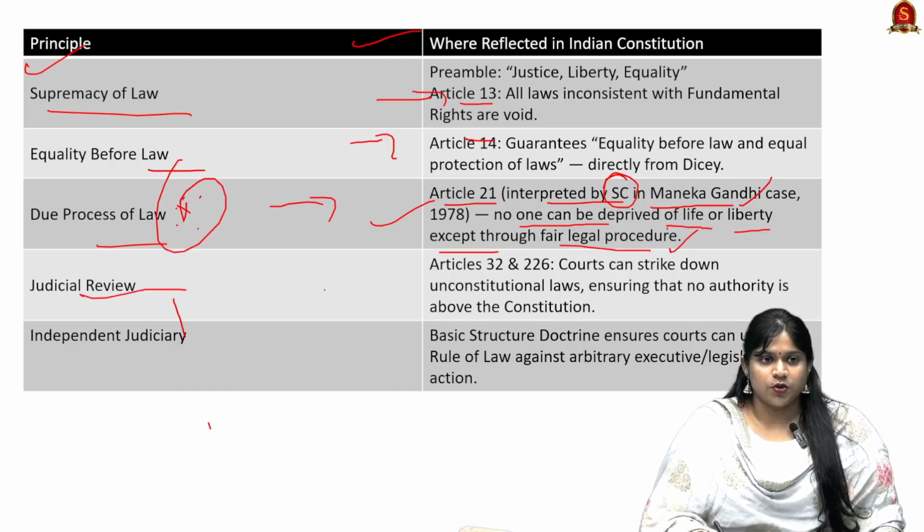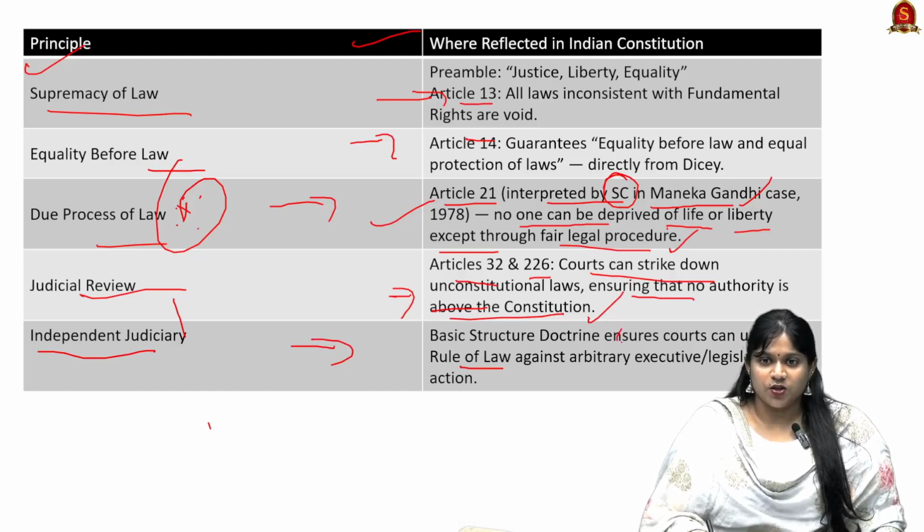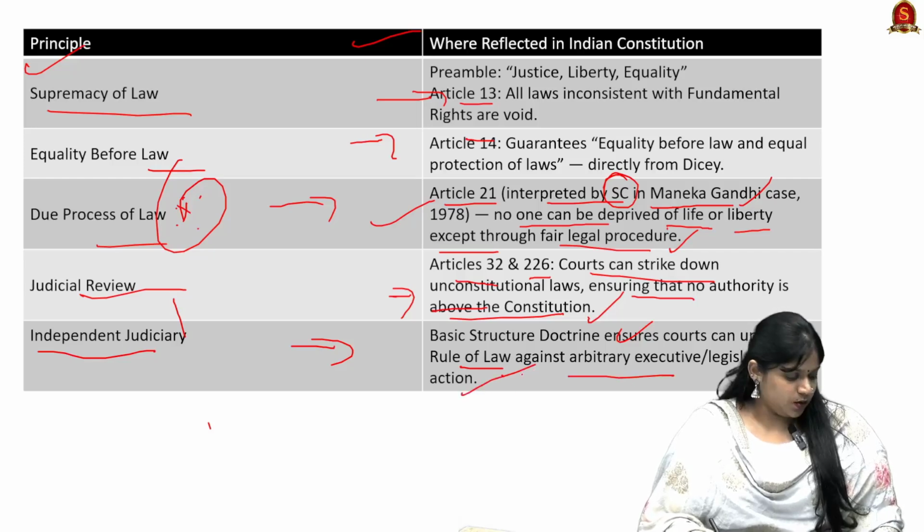And next is judicial review under Articles 32 and 226. Here courts can strike down unconstitutional laws, ensuring that no authority is above the Constitution. And looking into the independent judiciary, here the basic structure doctrine ensures courts can uphold the rule of law against arbitrary legislative and executive action.